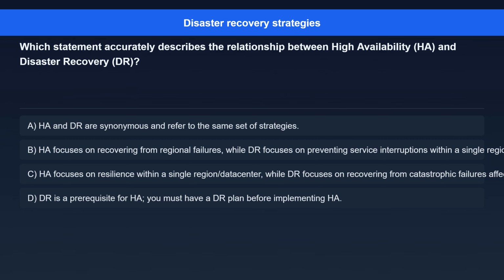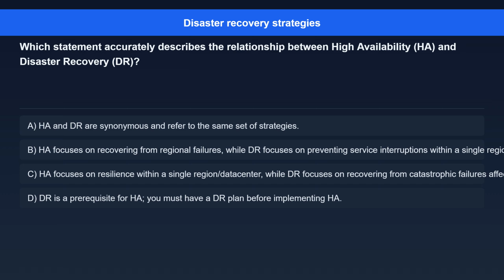Question 6. Which statement accurately describes the relationship between high availability, HA, and disaster recovery, DR? Option A. HA and DR are synonymous and refer to the same set of strategies. Option B. HA focuses on recovering from regional failures, while DR focuses on preventing service interruptions within a single region.